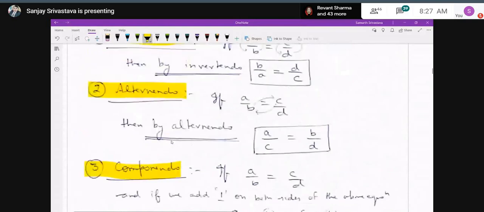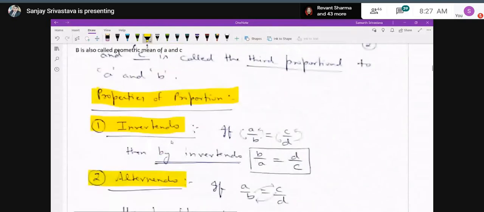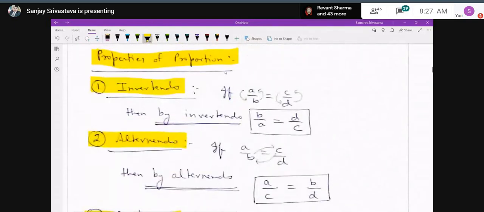So always remember they are not applicable in only one ratio. If any two ratios are equal, that means they are in proportion, then only these properties are applicable, otherwise not. So very, very clear.